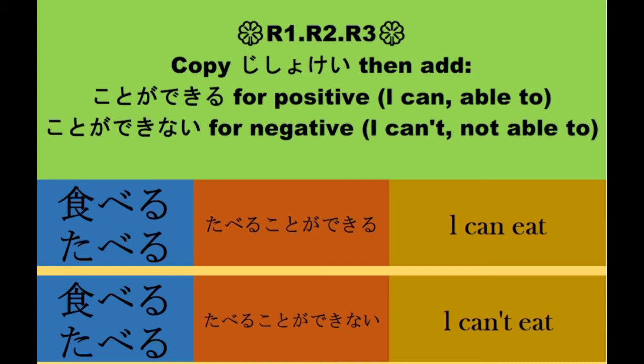From jishoke taberu, then add koto ga dekinai, so magiging taberu koto ga dekinai. In English, I cannot eat.